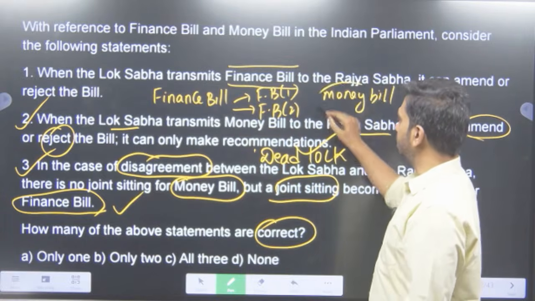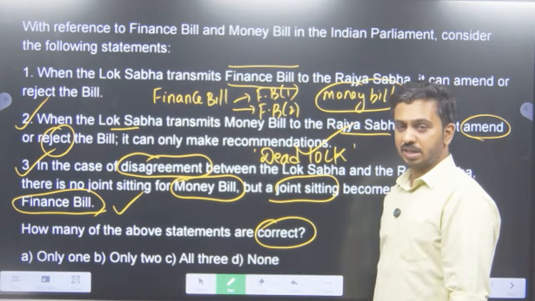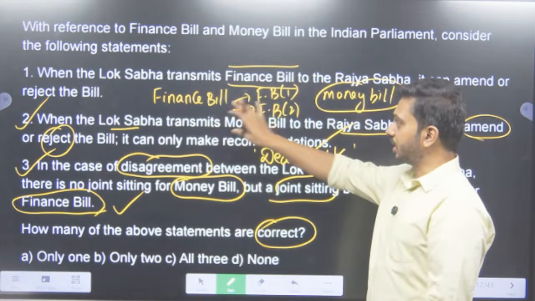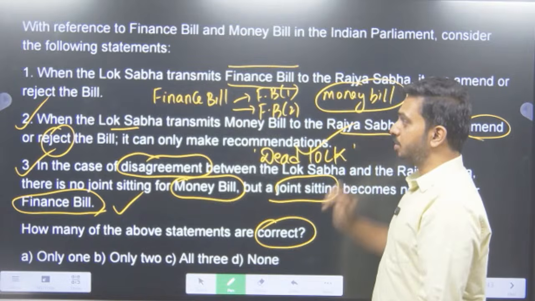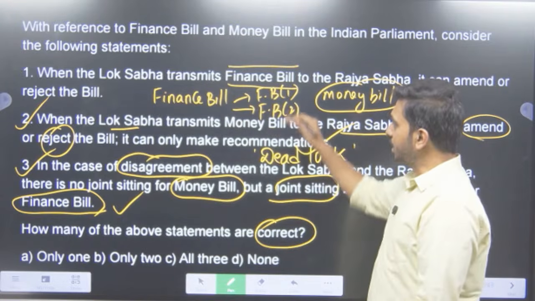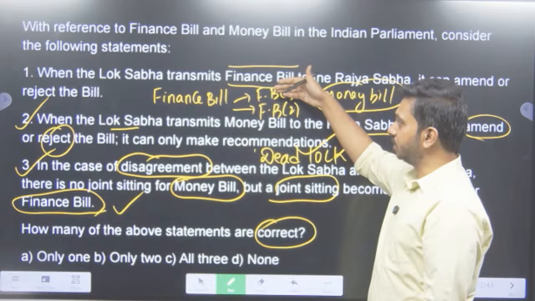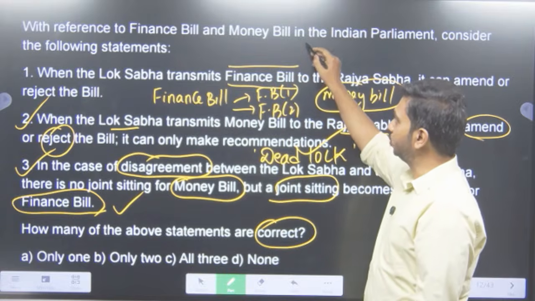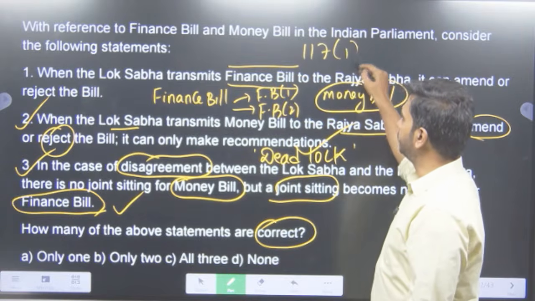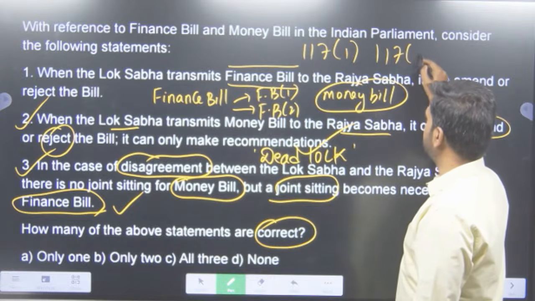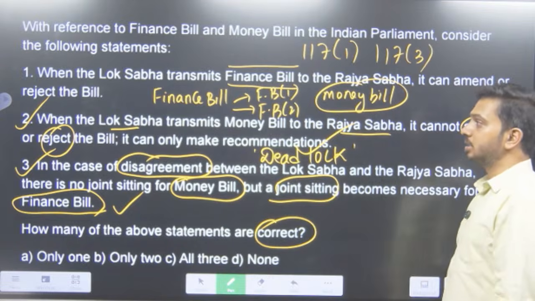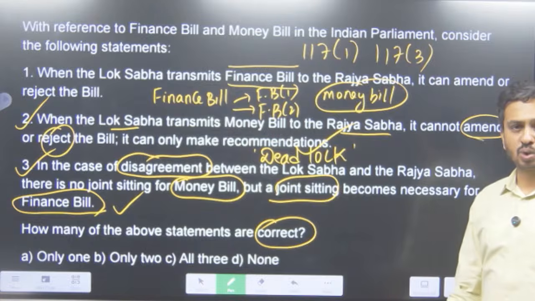The money bill can also be called a finance bill. So if you go with a very strict sense, then statement 1 becomes wrong. If you go with a very general sense that we are considering only FB1 and FB2, that is Article 117.1 and Article 117.3, then statement 1 also becomes true.